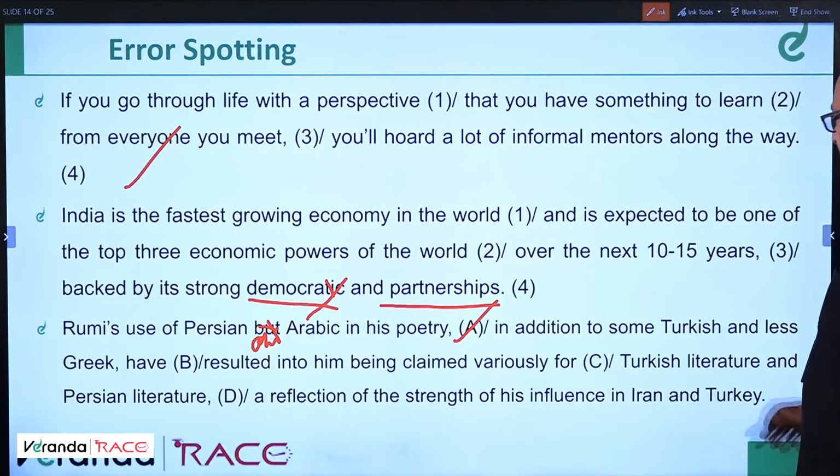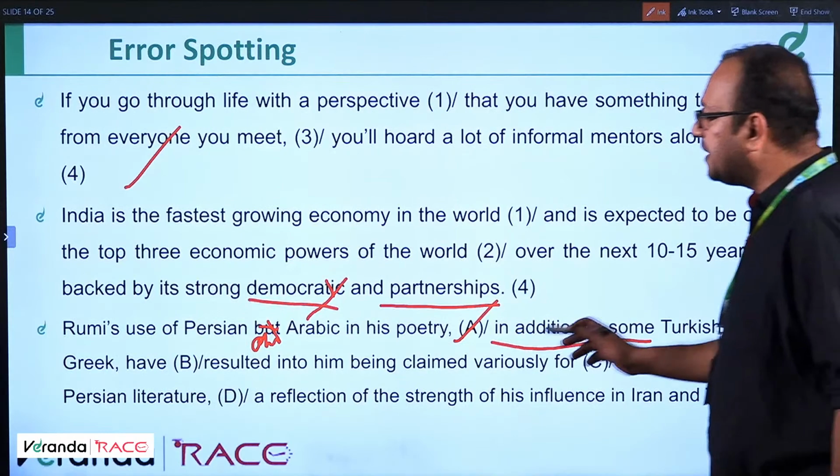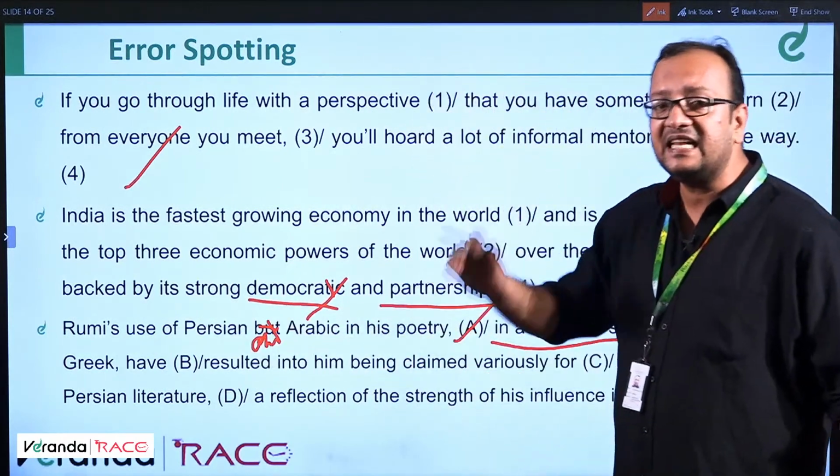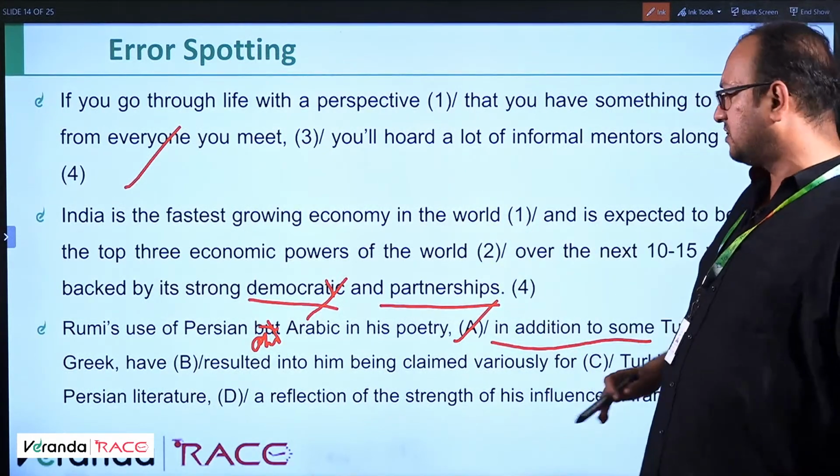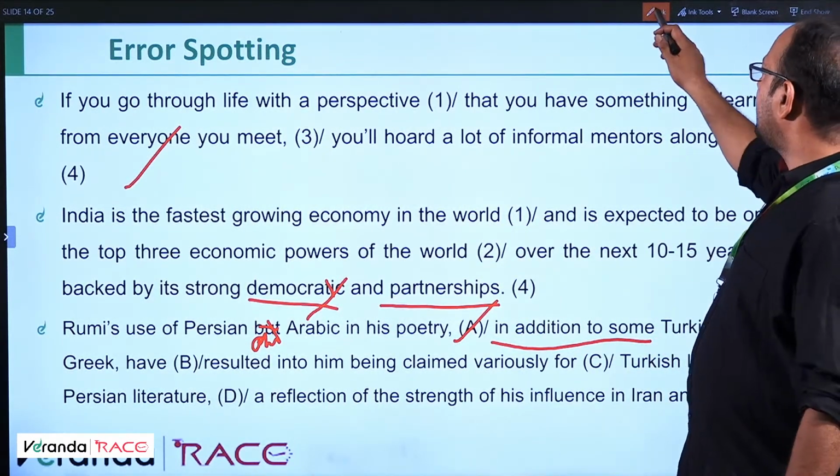In addition to some Turkish, in addition to, see, this means Persian and Arabic in addition to some Turkish and less Greek have resulted. No need to check further. A has an error. Okay. Moving ahead.